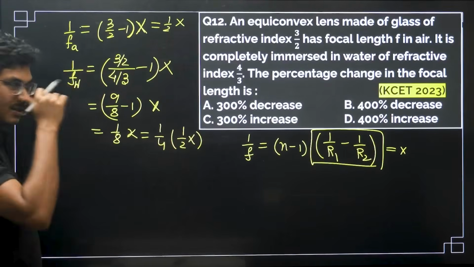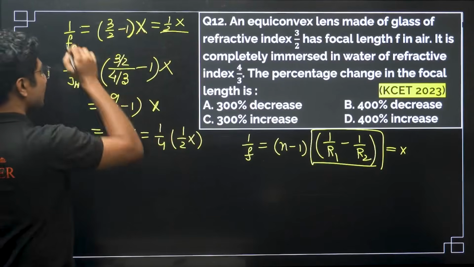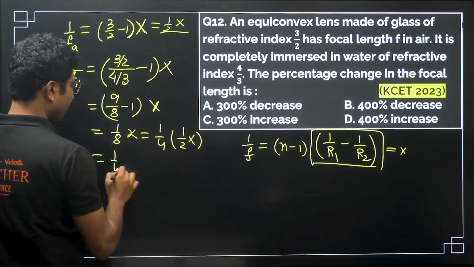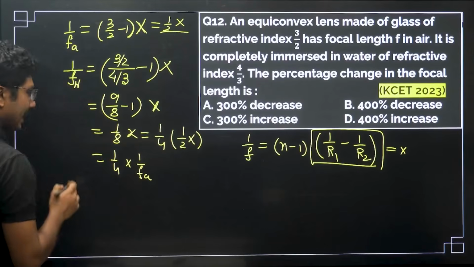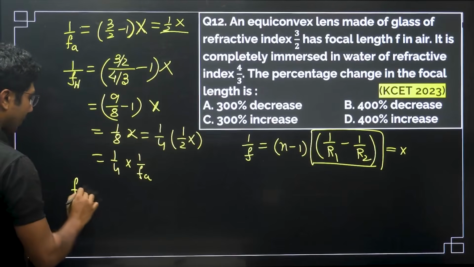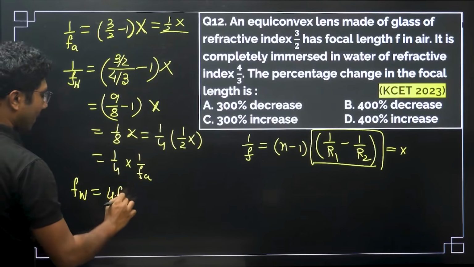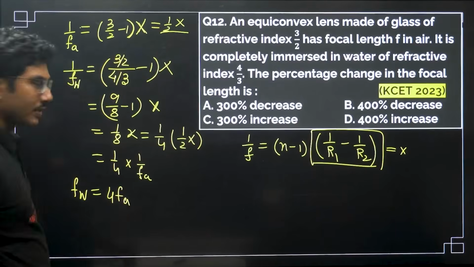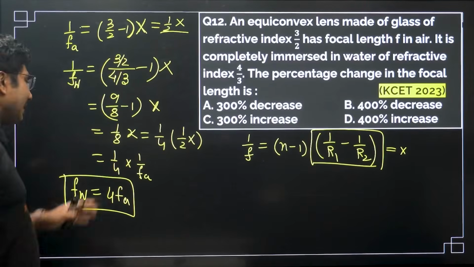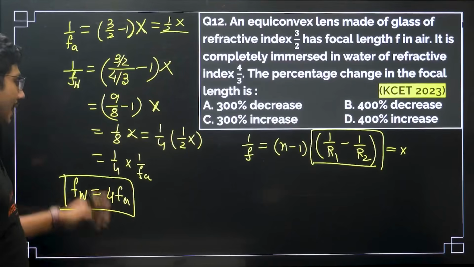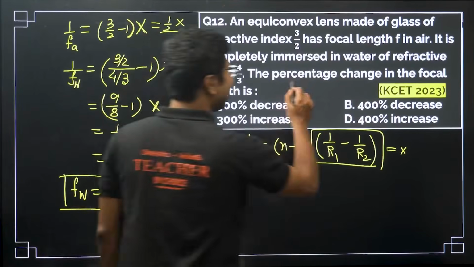And half x is 1/f in air. So 1/f in water is 1/4 into 1/f in air. So f in water is basically 4 times f in air. Just invert both sides. So the focal length is increased by 4 times, but they have asked for the percentage change.